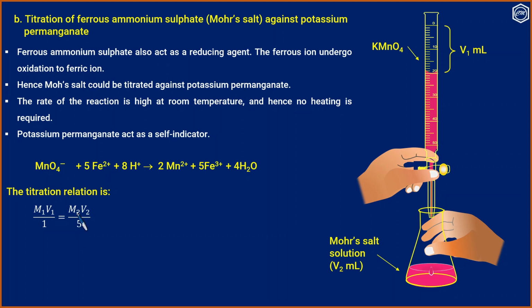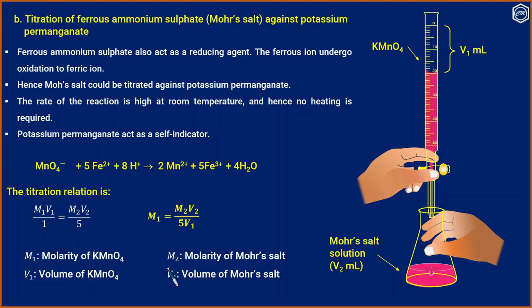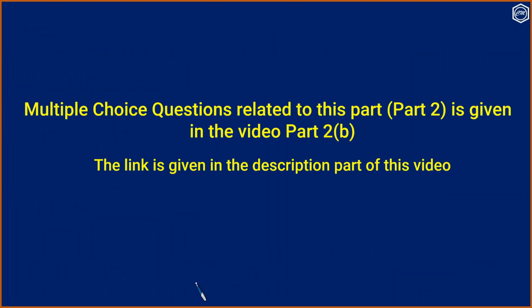If we know M2, we can calculate M1 using this relation. M1 is the molarity of potassium permanganate, V1 is the volume of KMnO4, M2 is the molarity of Mohr's salt, and V2 is the volume of Mohr's salt.